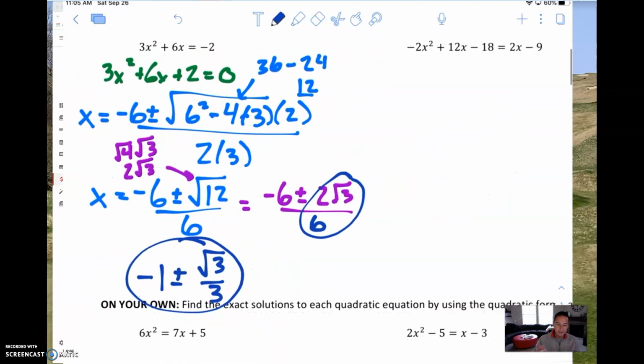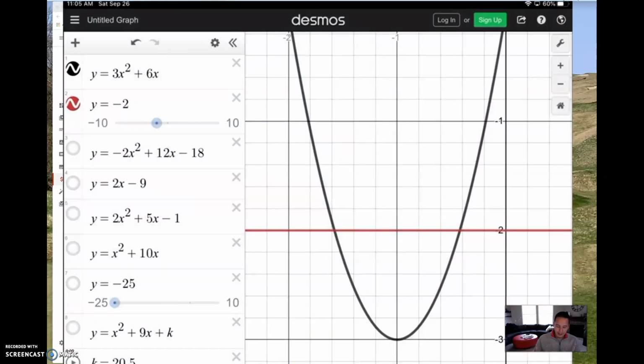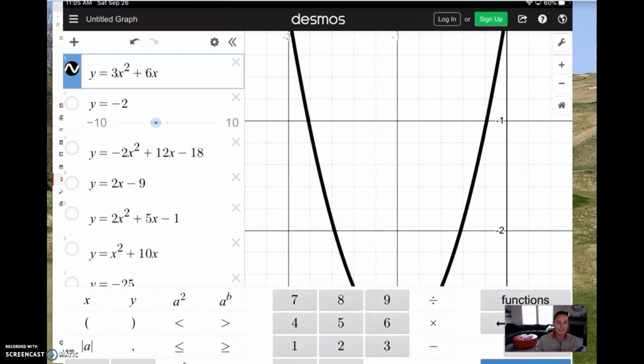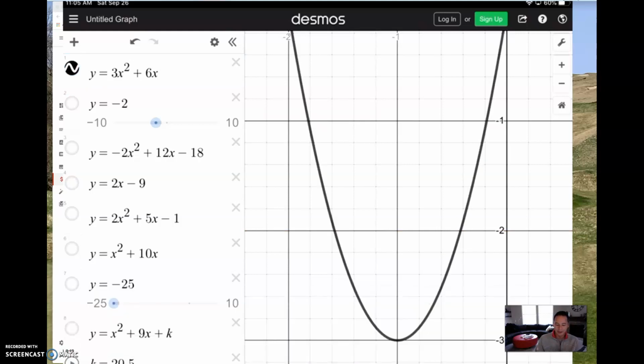So typically there are going to be two solutions whenever you do a quadratic equation, but we'll get to that later with the discriminant. Let's go ahead and look at what we just found. If you look at this graph in black here, this is the graph of 3x squared plus 6x. So I graphed that right here in black. Essentially what we did is we found where it equals negative 2. So I'll highlight this new graph here in red.